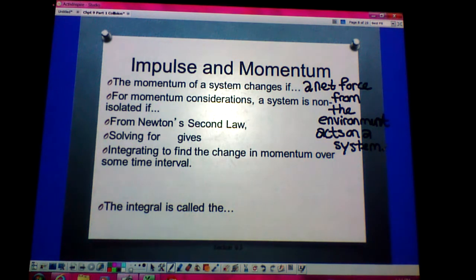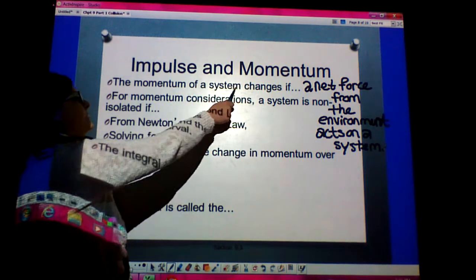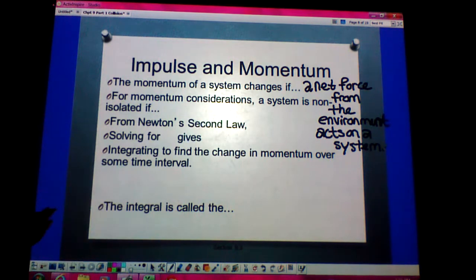Isolated systems assume that there are no net external forces acting on the system, so I don't have energy crossing over the boundary from system to surrounding or from surrounding to system. But in a non-isolated case, that's not the same. We do have a net force acting on the system from the environment. So if momentum is going to change, a net force must be acting.